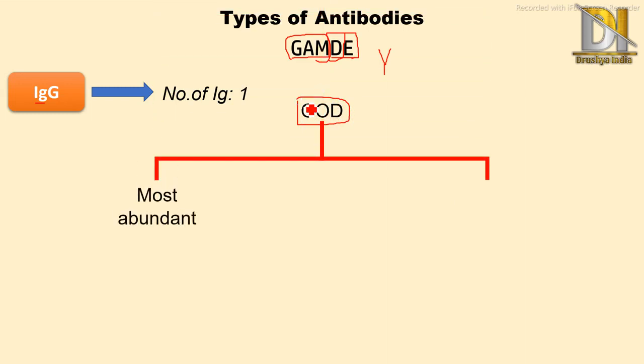So IgG is most abundant, means it is present everywhere. Then through IgG remember mother, means it is the only antibody that is transferred from mother to fetus. So in order to remember two main characteristics, remember G for God. One first characteristic is most abundant, and next is mother. We say God could not be everywhere, so God has created mother, just like this to remember.